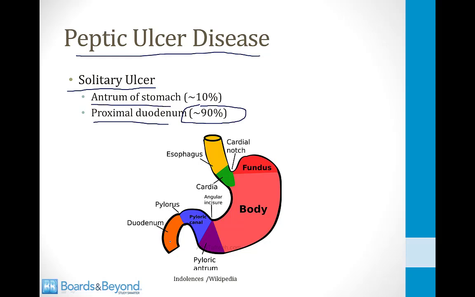So if you look at this picture here, just remember that peptic ulcer disease all occurs in this portion of the stomach and small intestine. They are very rare in the body or the fundus of the stomach. They can occur in the antrum, and most commonly they occur in the proximal duodenum.